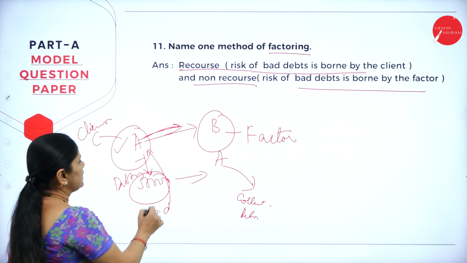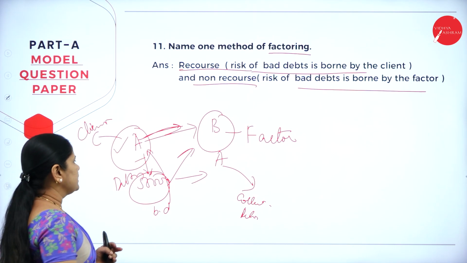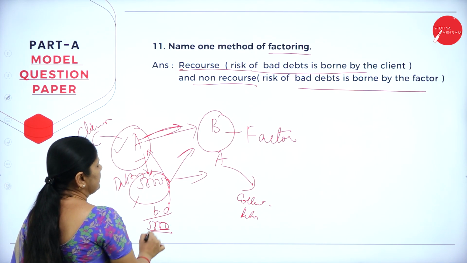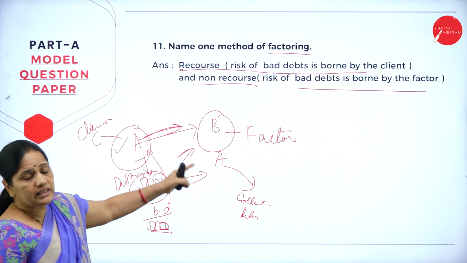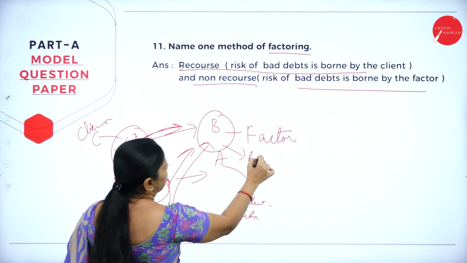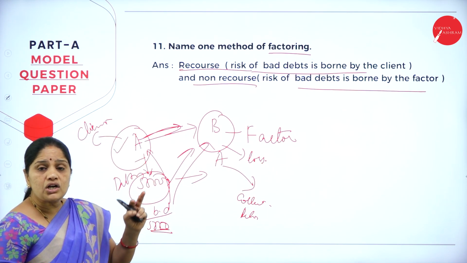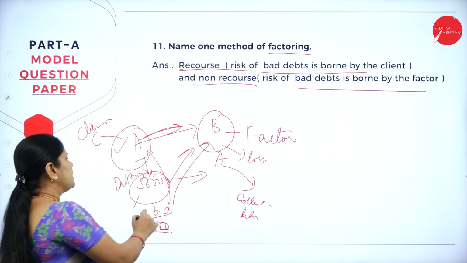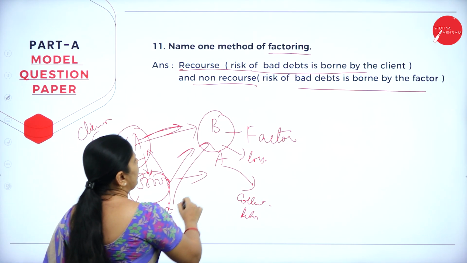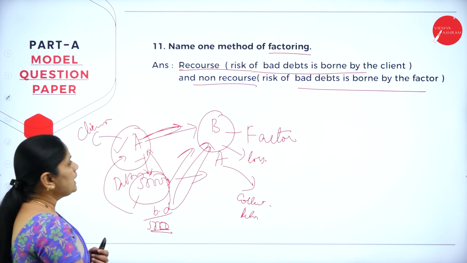He has sold his debtors worth rupees 50,000 to B. Now, suppose there are bad debts worth rupees 5,000 and there is an arrangement that the factor has to bear the bad debts, then this 5,000 loss will be borne by B itself. So, you should understand what is recourse and what is non-recourse. Under recourse, the bad debts will be borne by the client himself, whereas in the non-recourse, the bad debt will be borne by the factor.